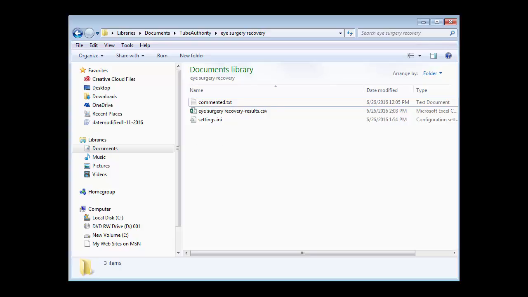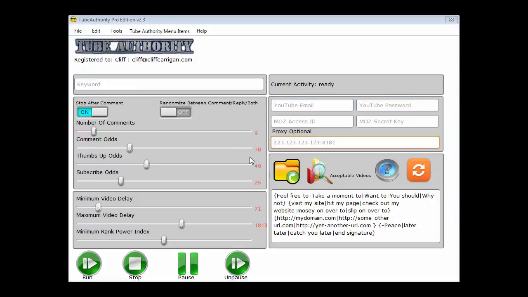You know what? I'm going to leave this open. Let me give you a little extended information again. Now, let's say you ran your campaign to its end. You liked the results that you got out of it. So you decide, okay, I'm going to start over and run this campaign again, but on a new account. I'm going to take another, different YouTube account and boost up its rank power index. You can either overwrite that account or you could delete the commented file in this. Just delete that file and then go load the campaign, and it's going to pull up all these settings for you. It's got everything you like, just as you already had it. And then just change out your YouTube name and email and start it running.